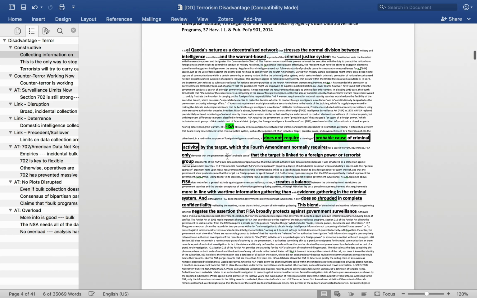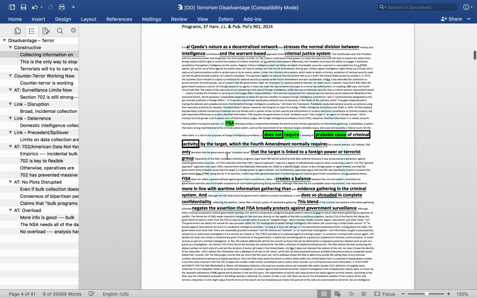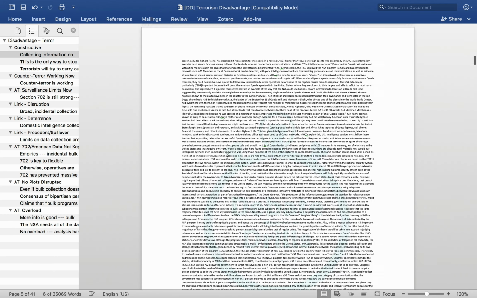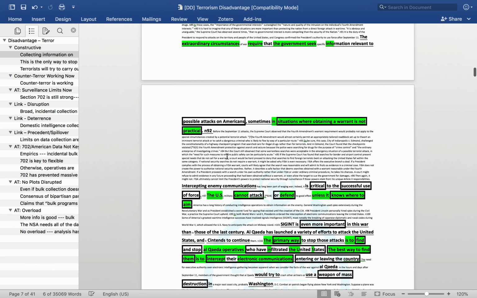So this establishes the importance of flexibility for the government, that FISA currently does not require probable cause, and importantly, that FISA allows the government to obtain information without a warrant, and they just are able to collect as much information as possible. This link is a little bit broader than the first one, but it establishes that the judge should be skeptical of any attempt to impose constraints on the information that is collected by FISA. That when you impose large, broad strokes constraints, such as no collecting data on Americans, it is very likely instead to hamper the ability for intelligence operatives in the NSA to do their jobs.